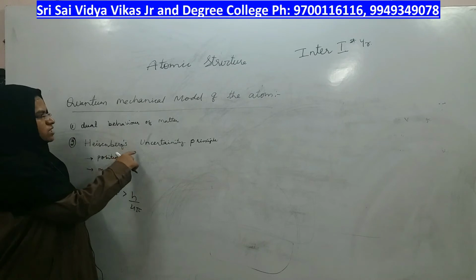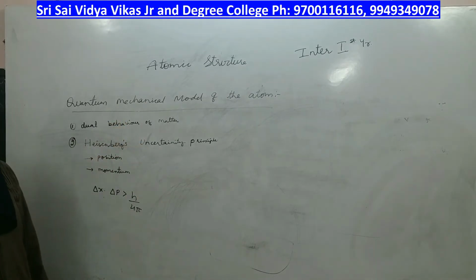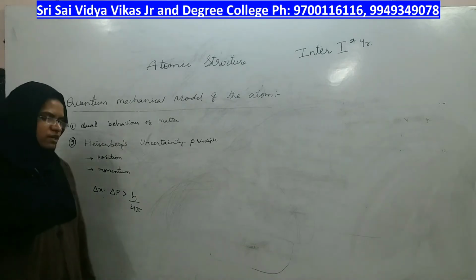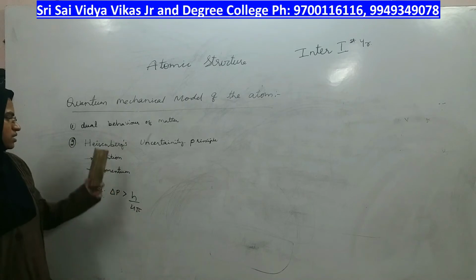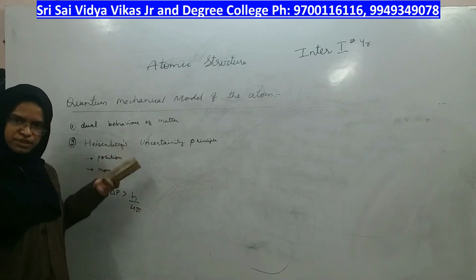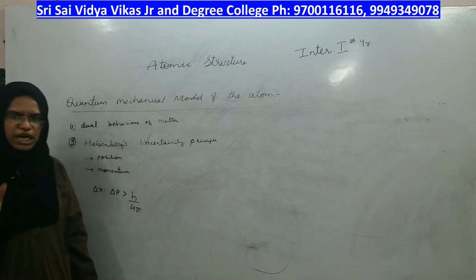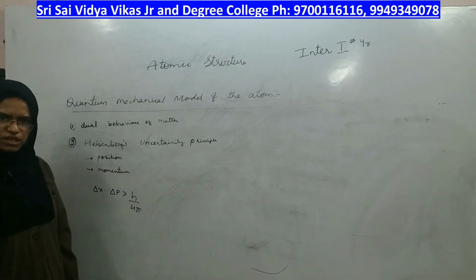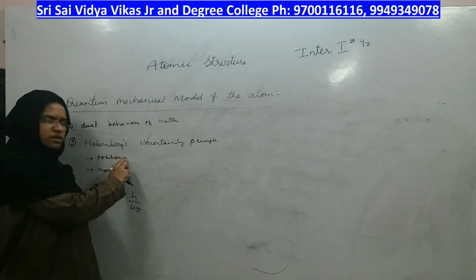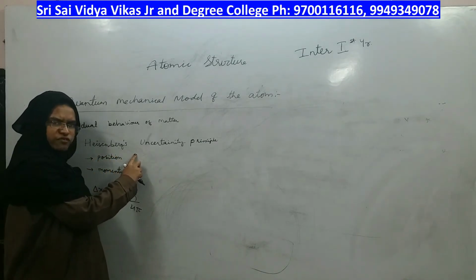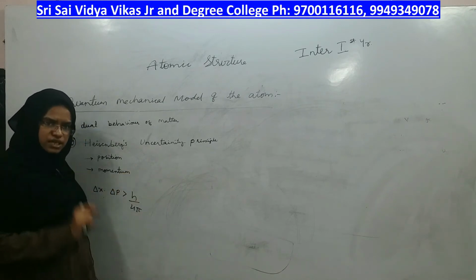The next concept of the quantum mechanical model is Heisenberg's uncertainty principle. According to that principle, if you want to determine the position of a moving object, whether small or large, moving continuously with its own speed, you cannot determine both the position of that object and its momentum simultaneously.